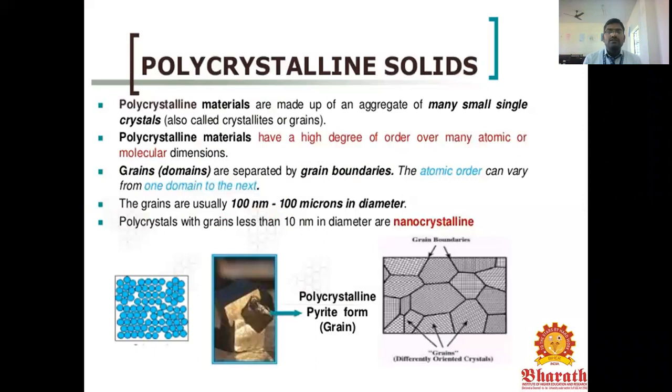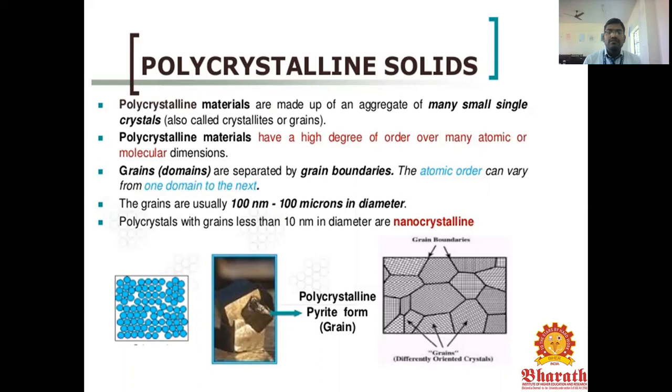Polycrystalline solids. The polycrystalline materials are made up of an aggregate of many small single crystals, also called crystallites or grains. The polycrystalline materials have a high degree of order over many atomic or molecular dimensions. The grains are separated by the grain boundaries. The atomic order can vary from one domain to the next. The grains are usually 100 nanometers to 100 microns in diameter. A polycrystal with grains less than 10 nanometers in diameter is called nanocrystalline.